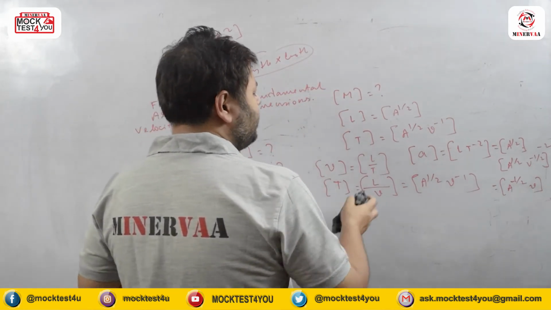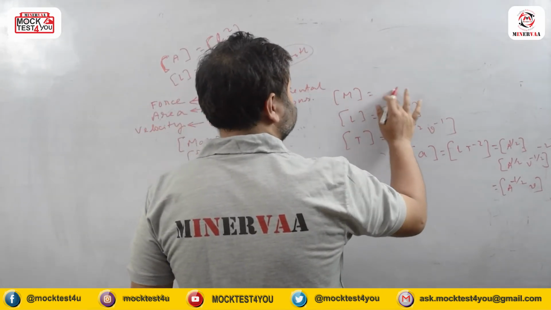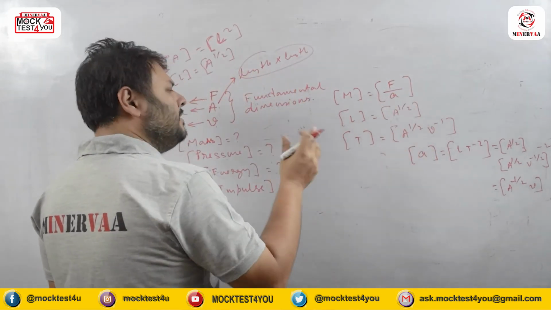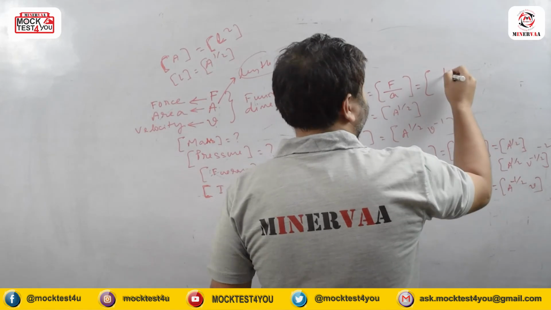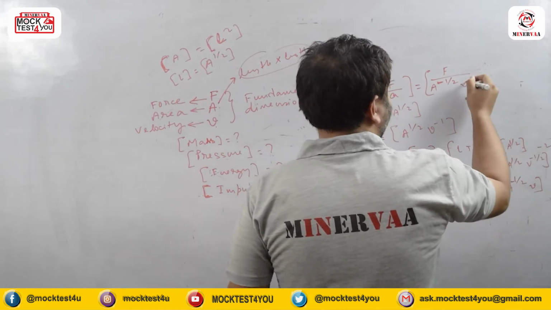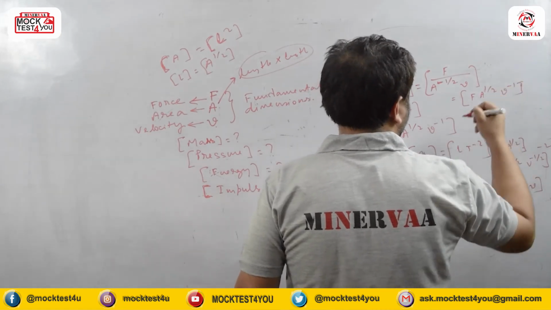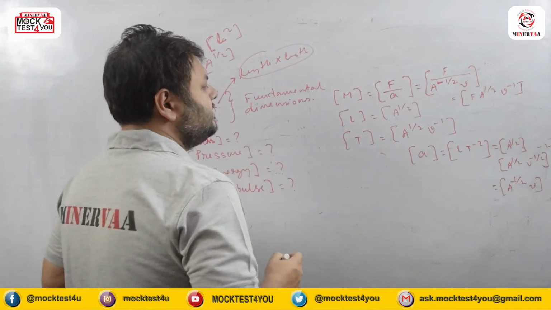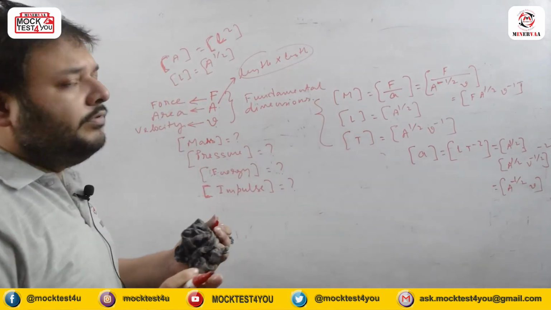Now if it is the dimension of acceleration, we know that the dimension of mass is actually the dimension of force by the dimension of acceleration. Now the dimension of force is intact because it is given as the fundamental quantity. So it is the dimension of force divided by a to the power minus half into v. So it becomes f a to the power half v to the power minus 1. So this is the dimension of mass, this is the dimension of length, and this is the dimension of time in terms of f, a and v in the new unit system.